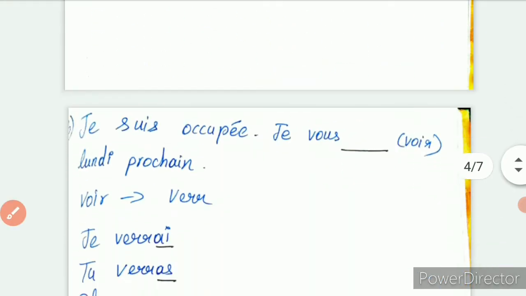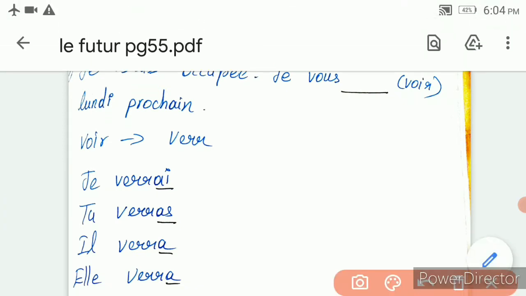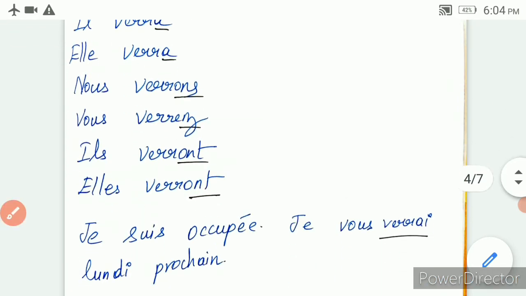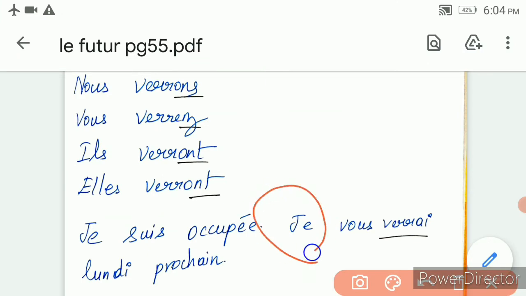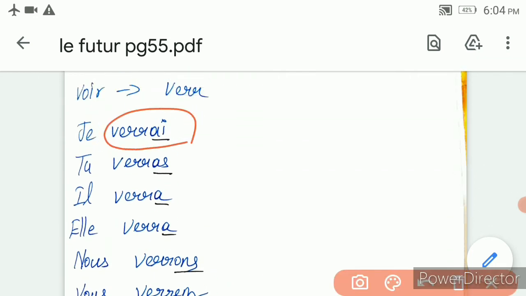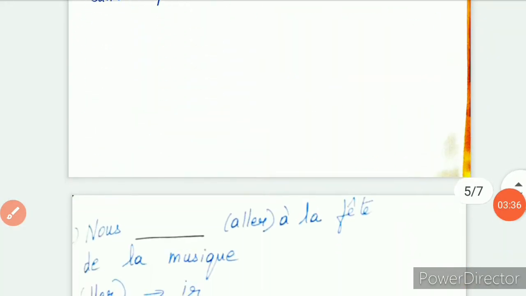Got it? Now, next one is B. Je suis occupé. Je veux voir lundi prochain. So, voir, the radical is verr. To this verr you add AI, AS, A, ONS, EZ, ONT. For je, you have to pick up the verrai conjugation. Got it? Now, let us move on to the next one.